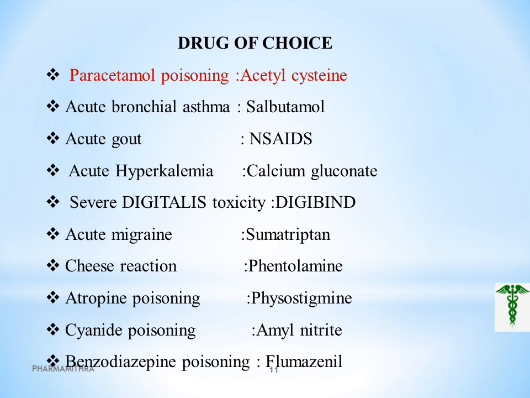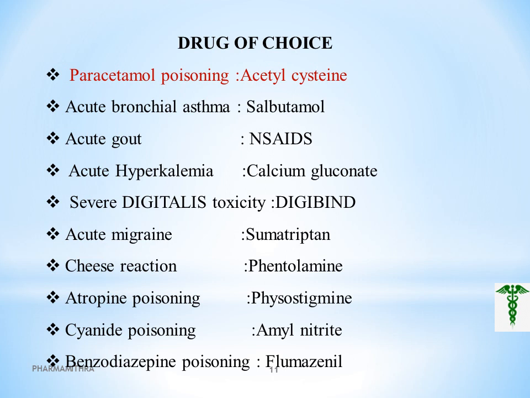Next, the cheese reaction is caused. In this reaction, we will go for the phentolamine drug. Cheese reaction is associated with the MAO inhibitor, that is, if you are taking a meal with cheese, in some patients it will produce symptoms like severe headache. Avoid foods that are rich in tyramine, which will produce a hypertensive crisis. Headache is the main symptom of this cheese reaction, which is treated with phentolamine.